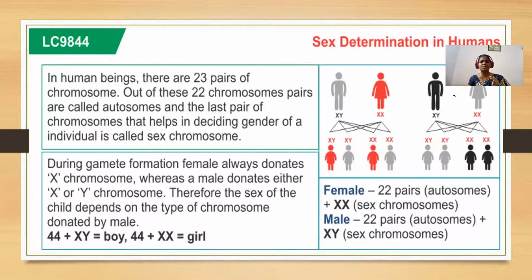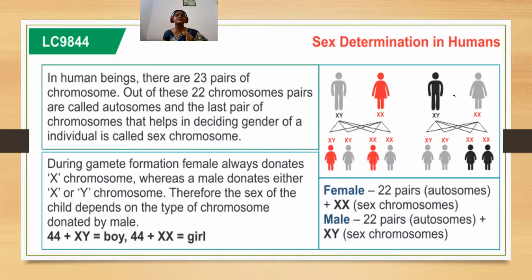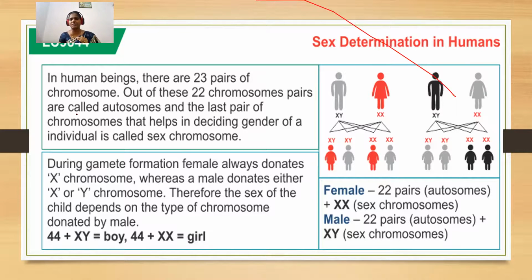Next, in addition to this, we will see sex determination in humans. Already in 10th standard, you have learned about sex determination. You know that in human beings, we have 23 pairs of chromosomes. Out of these 23, the first 22 we call autosomes, which encode all other features except sex. Then the last pair of chromosomes decides the gender, whether the particular person is a male or a female. This is called the sex chromosome.